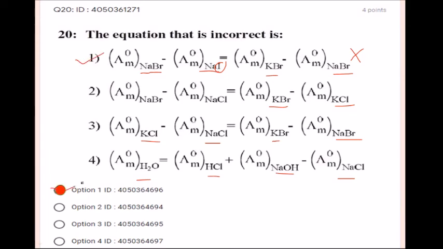So they are asking for the incorrect statement. It should be iodide here, and there should be one potassium here. Since there is no potassium, this is potassium iodide. If it is KI here, it is going to be correct, but they have given sodium bromide, so it is not going to be correct. So option number 1 is the correct option, students.